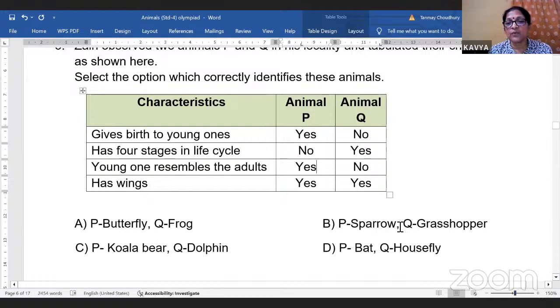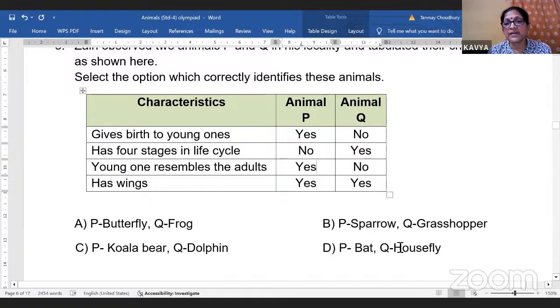B is sparrow and Q is grasshopper. See, this one, it has got wings, and P is sparrow, but sparrow lays eggs. So it cannot be sparrow. So here this one is wrong.